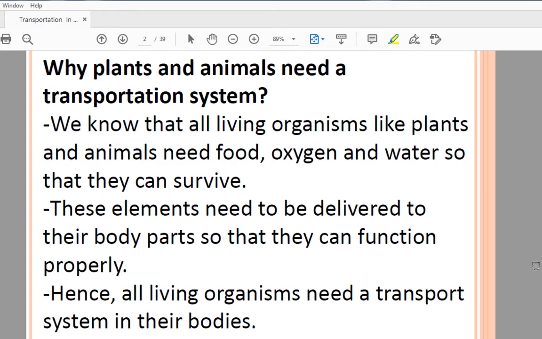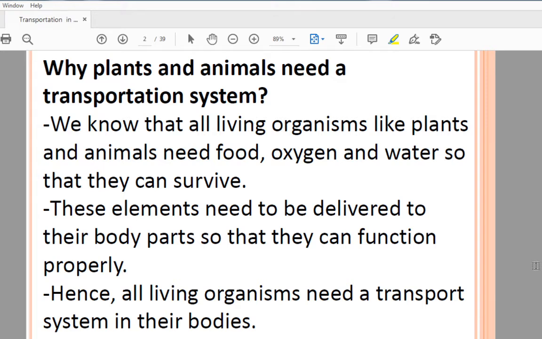Understood the introduction part? I have given one slide on why plants and animals need a transportation system. All living organisms like plants and animals need food, oxygen and water so that they can survive.